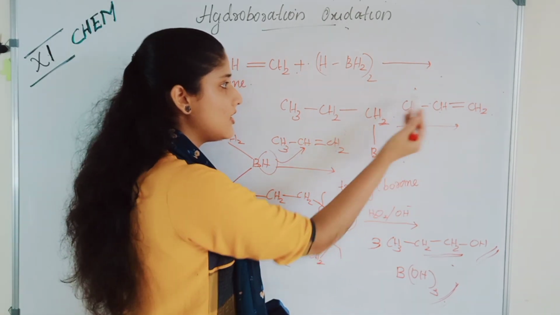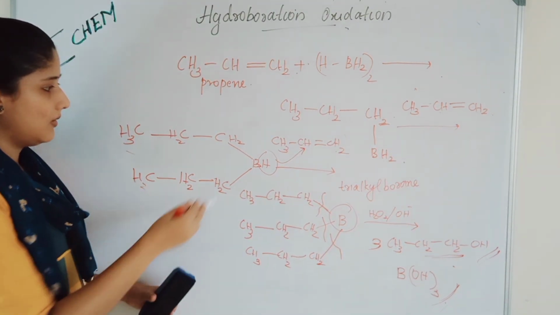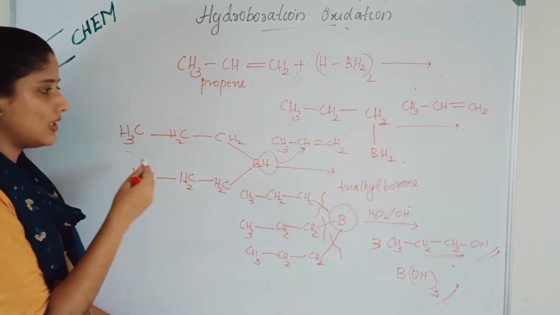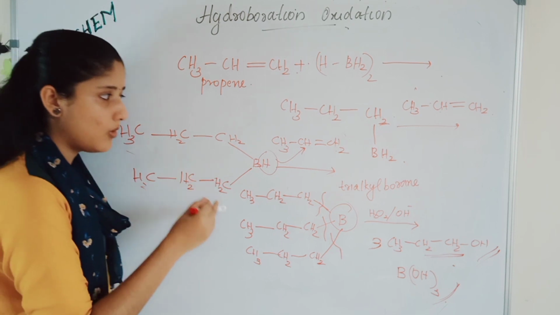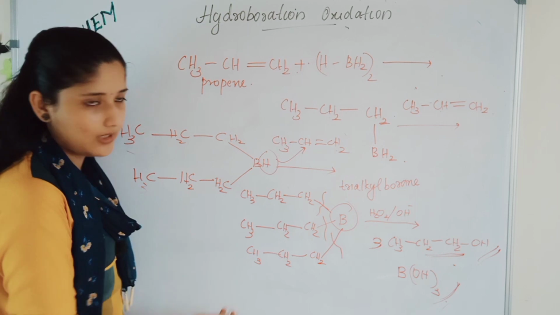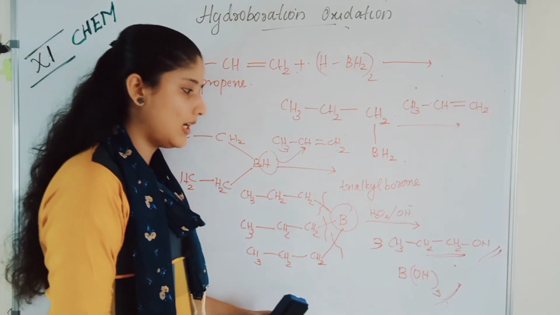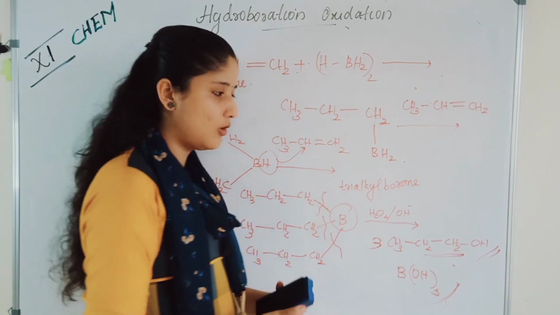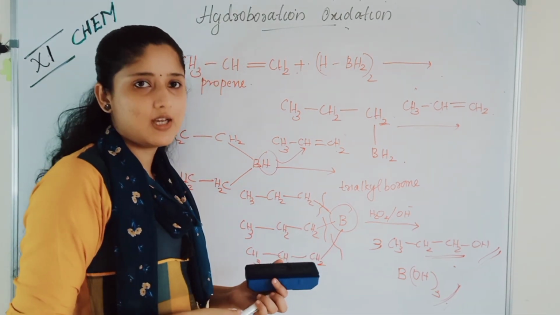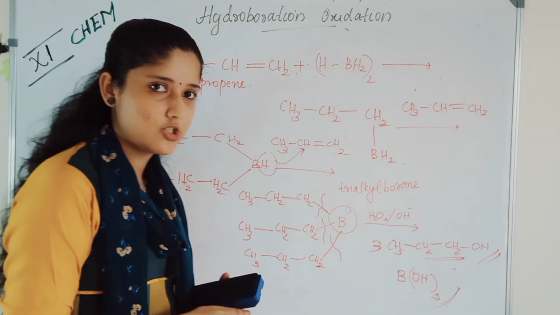One hydrogen adds to CH and the BH, so you will get BH, CH2, CH2, CH3 and the next molecule is CH2, CH2, CH3. To this dialkyl borane, we are adding one more alkene, so you will get trialkyl borane. When we are oxidizing this trialkyl borane, we will get the corresponding alcohol. 3 molecules of corresponding alcohol plus boric acid we will get. This is the mechanism of hydroboration oxidation.